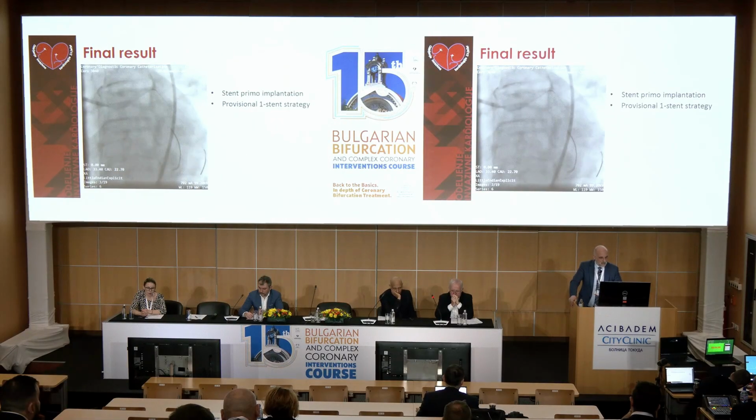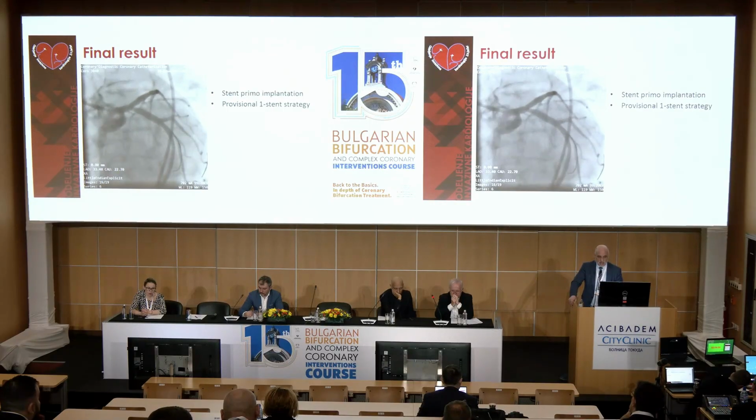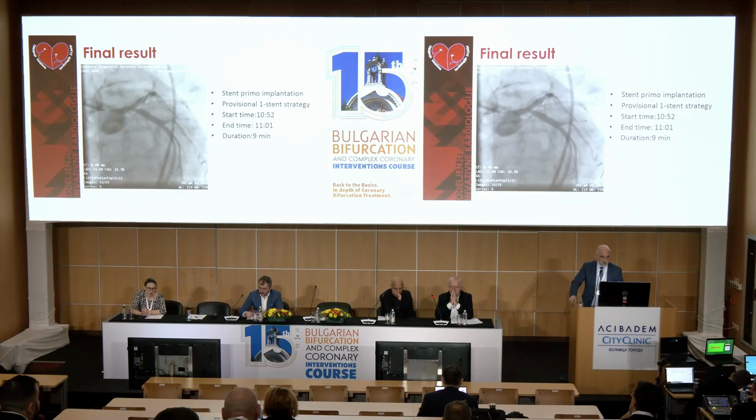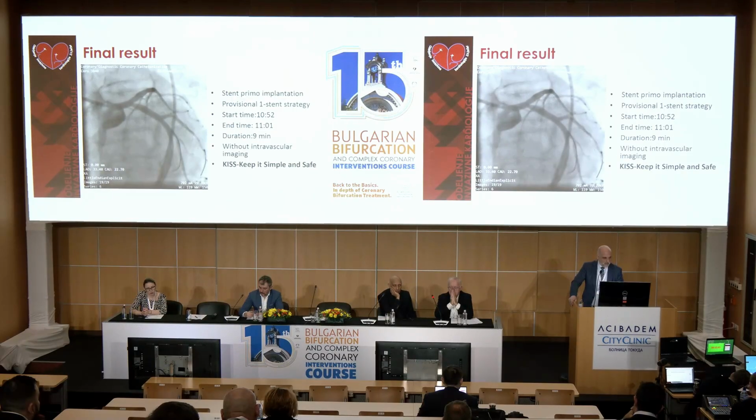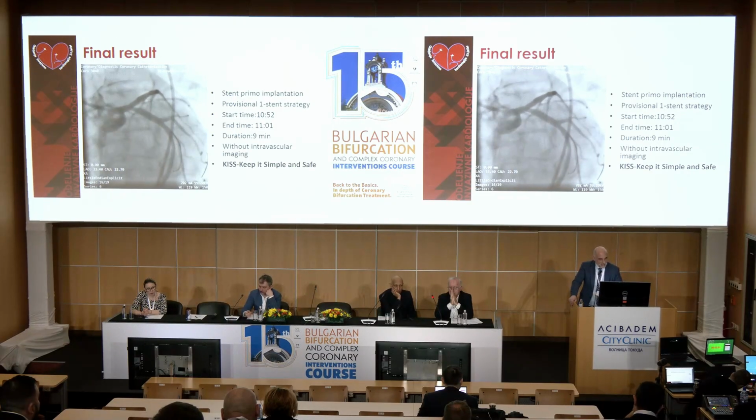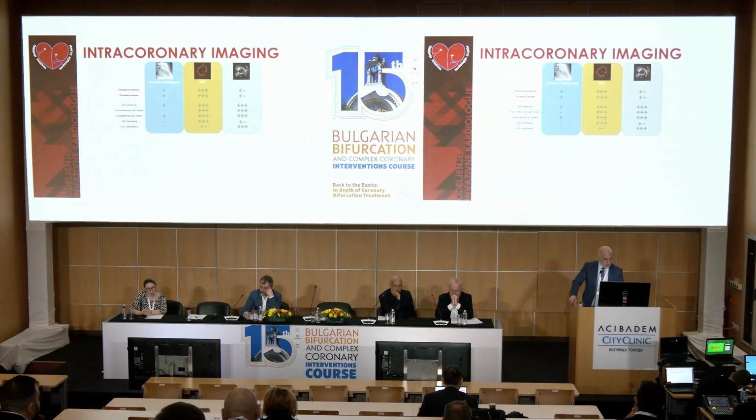In the final result, we finished the procedure with primary stent implantation, provisional one stent strategy. Duration of this intervention, primary PCI, is less than 10 minutes. We don't use intravascular imaging, and we follow the KISS strategy, keep it simple and safe.